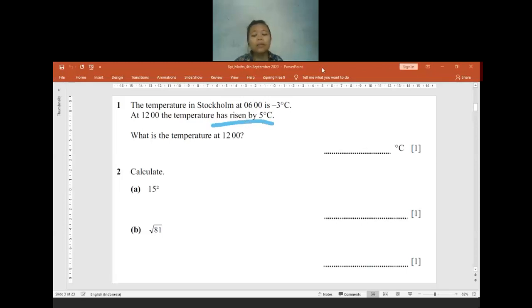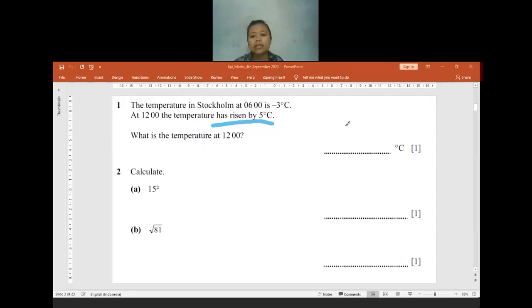For the test, the paper will be given from Cambridge itself, so you don't have to print it. Now for practice, I think it will be better if you print it. If you have the bundle paper and also the answer, it will be easier for you to study. You can read the question and check the answer directly by yourself. Next time, please try to print it.